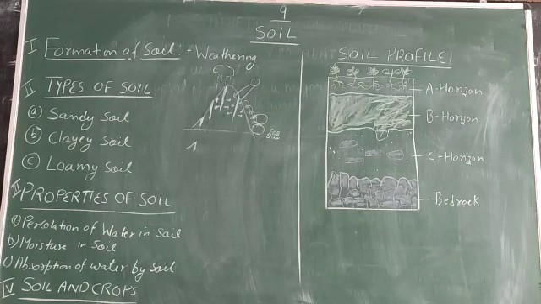In the case of clay soil, its particles are very tightly packed and very fine. So in clay soil, we also need to apply manure, or cow dung manure, because it increases the water retaining property by forming a layer of humus over the soil. What is the humus layer? Humus